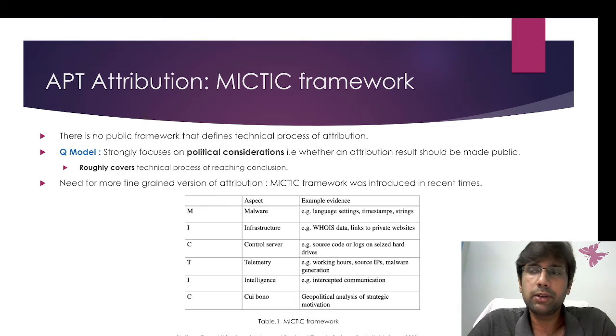So this gives much more insight about the activity in the victim network, and there is a dedicated team working offline on analyzing this data.